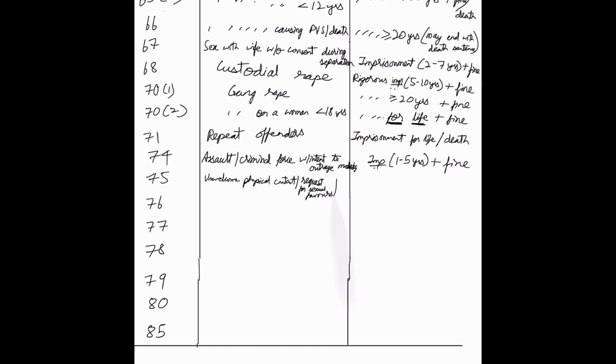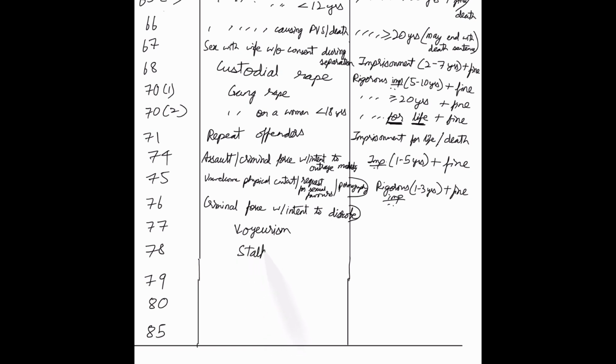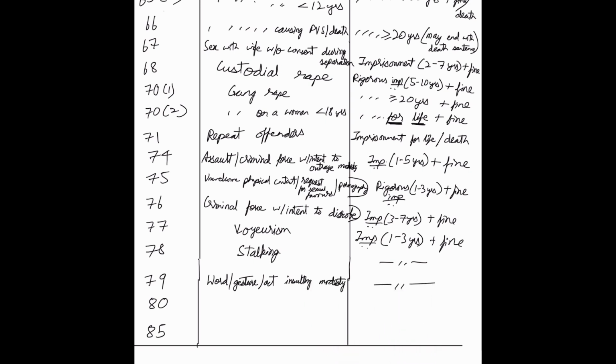74 deals with assault or criminal force with intent to outrage modesty, which would result in imprisonment up to 5 years with a fine. Unwelcome physical contact or request for sexual favors or pornography can lead to rigorous imprisonment for 3 years with fine under section 75. Criminal force with intent to disrobe is punishable for up to 7 years imprisonment under section 76. Voyeurism, section 77, 1 to 3 years of imprisonment. Stalking, the same punishment under section 78. Words or gestures or acts insulting modesty has similar punishment under section 79.